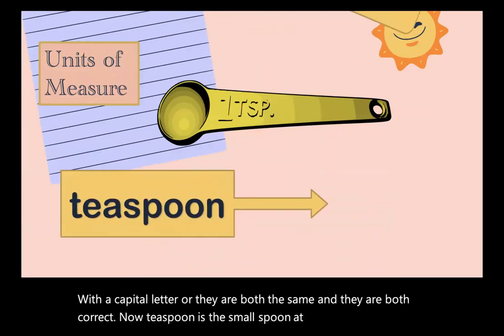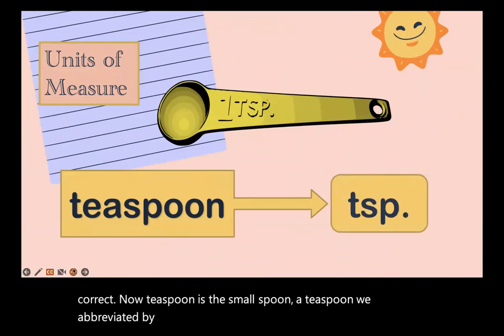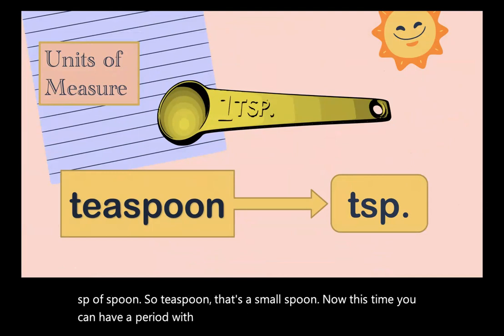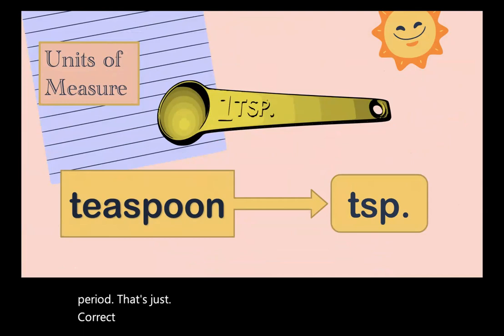Now, teaspoon is a small spoon. A teaspoon, we abbreviate it by only having the T and the SP. The T of tea and the SP of spoon. So teaspoon, that's a small spoon. Now this time you can have a period with teaspoon, and you may not have a period. Both of them are correct.